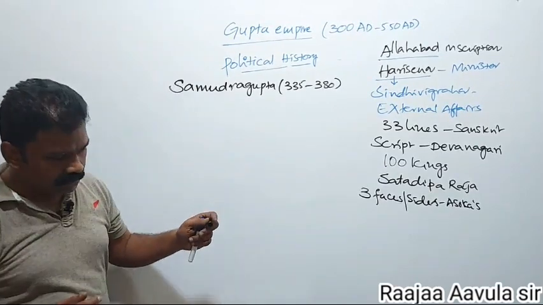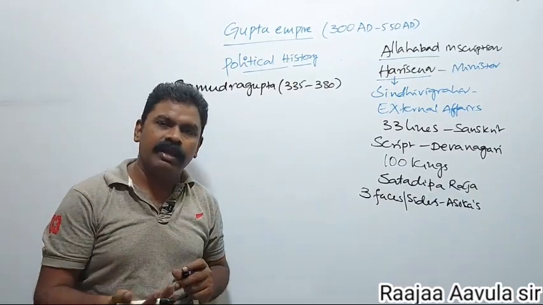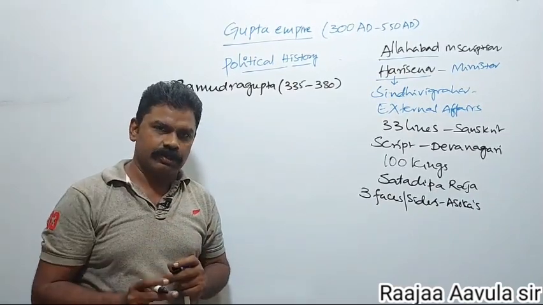After this, Jahangir also issued a Farmana on the Allahabad inscription.